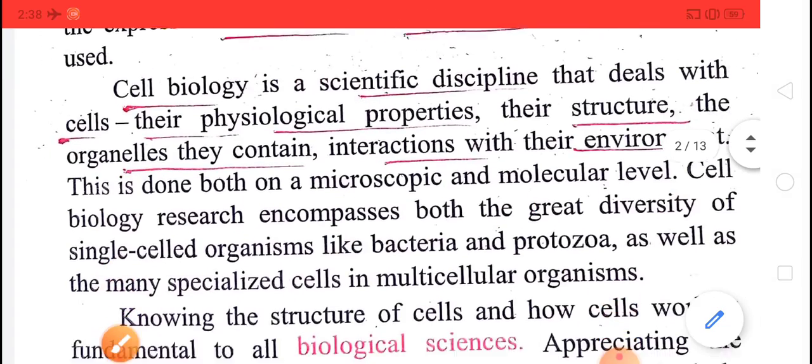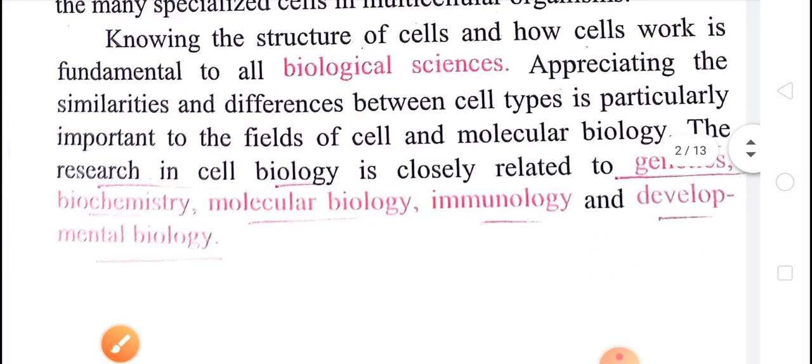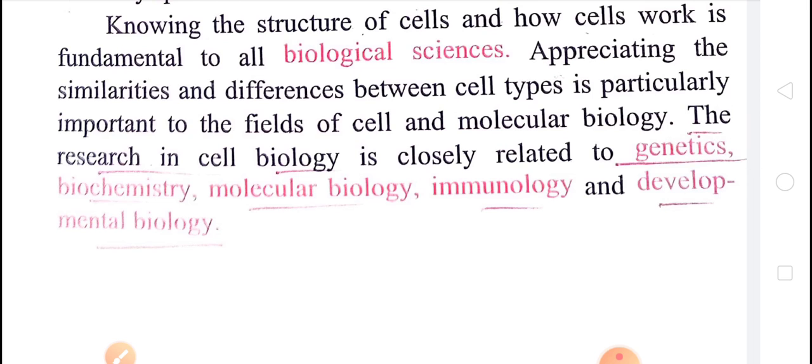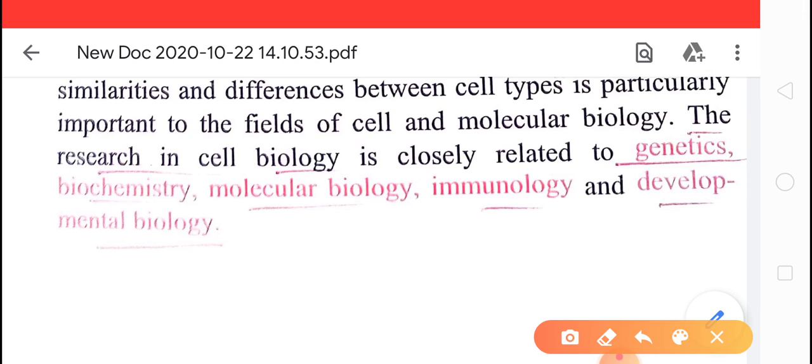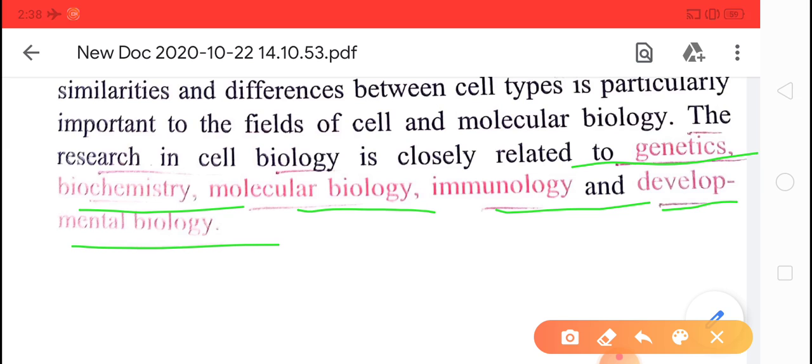Clear about this? Now children, the research in cell biology is closely related to genetics, biochemistry, molecular biology, immunology and developmental biology. These are various branches of biology. So the research of cell biology is closely related to other branches of biology also.